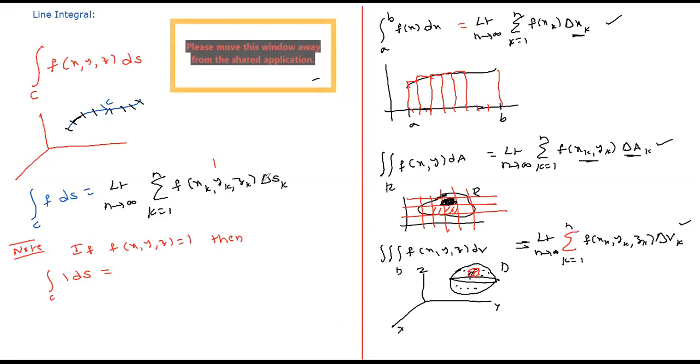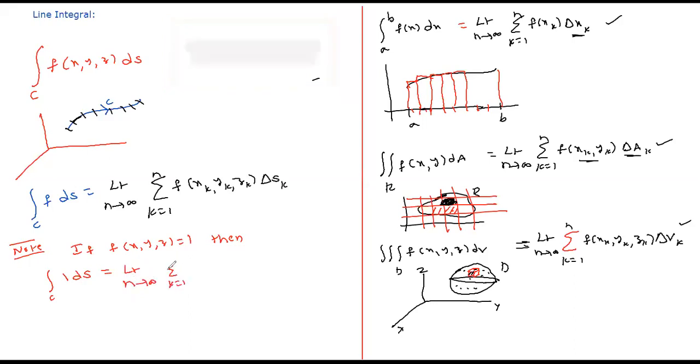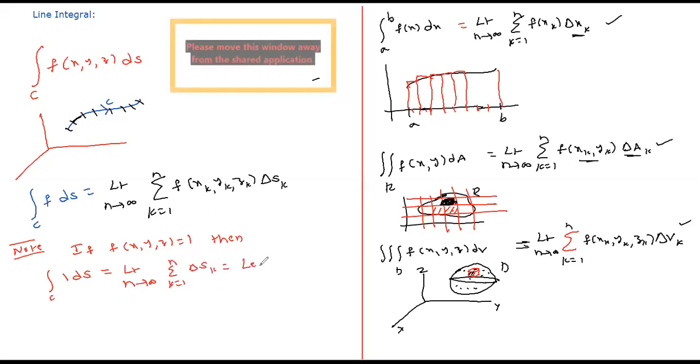Then you are just adding lengths, so that will give the arc length. Limit n tends to infinity of the sum k equal to 1 to n delta sk is nothing but the length of the curve or arc, length of the curve C.